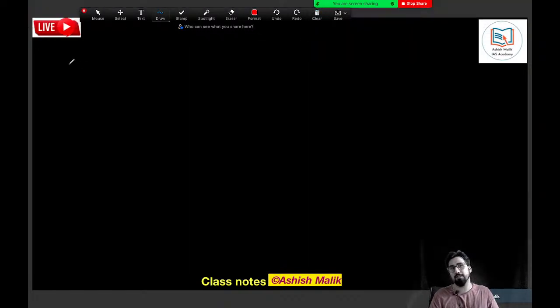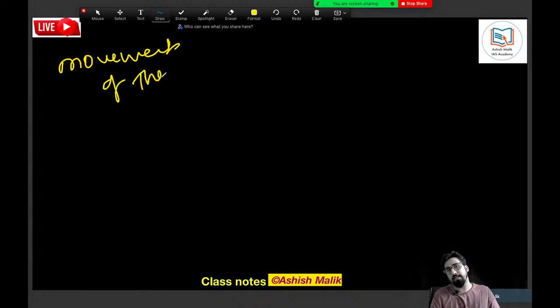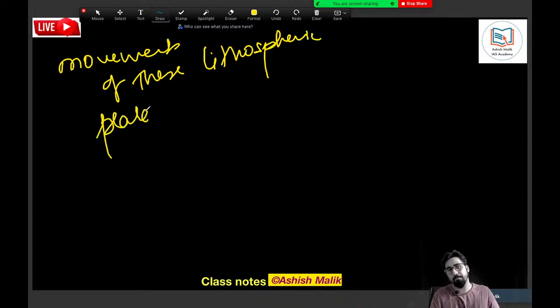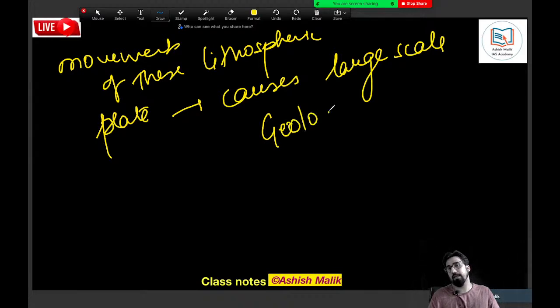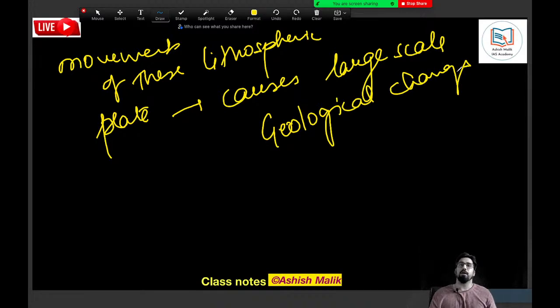And this movement of tectonic plates actually causes large scale changes on Earth's geological structure. Also remember this. The movement of these lithospheric plates actually causes large scale geological changes on Earth.